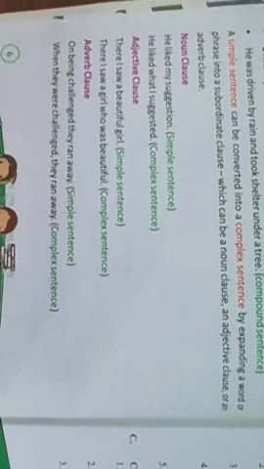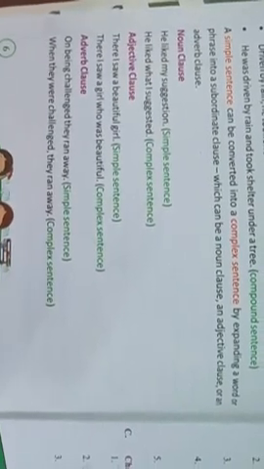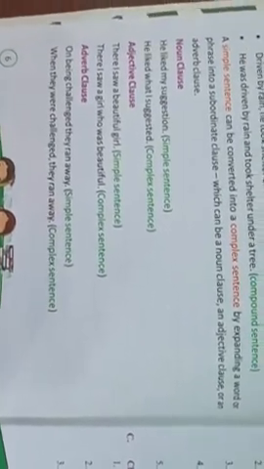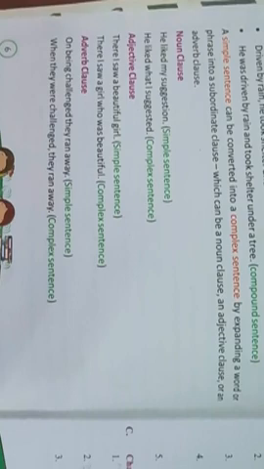Next is adjective clause. There I saw a beautiful girl. Now how are we going to change it into a complex sentence? There I saw a girl who was beautiful. As we all know, beautiful is an adjective, and thus we are changing our simple sentence into an adjective clause and transforming that sentence into a complex sentence.